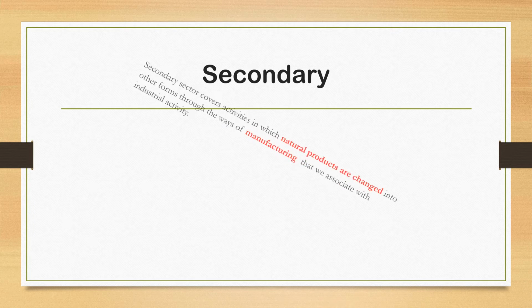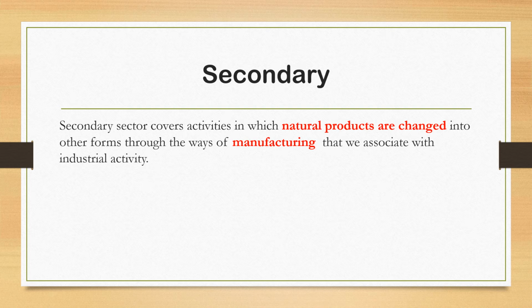Second one is secondary sector. Another name of secondary sector is manufacturing sector or industrial sector. In this sector, what are we doing? We are processing the raw materials which we are getting from primary sector.